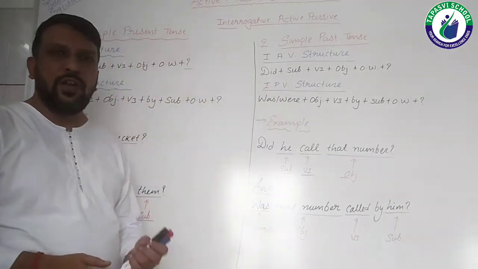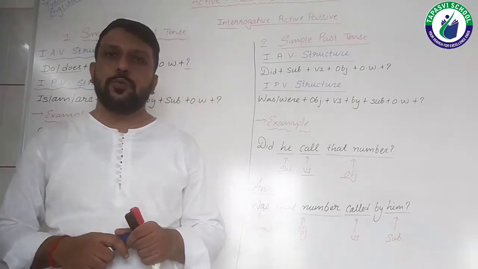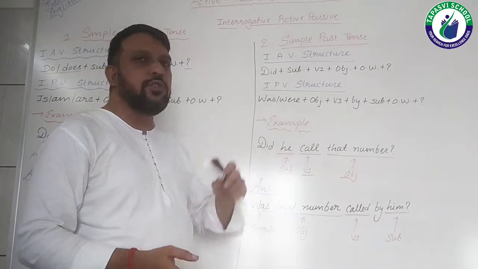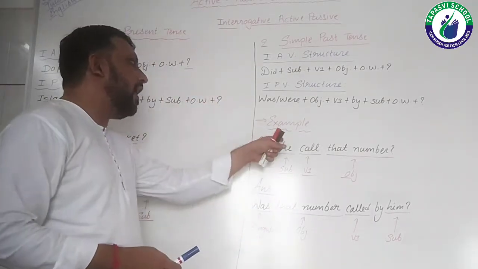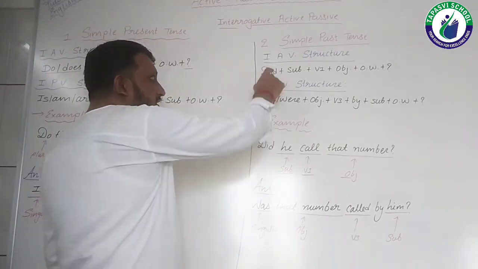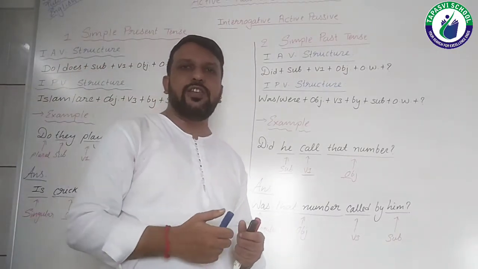As I told you, in simple present tense we used to put "is", "am", "are". Instead of this we have to use "was", "were", because it is simple past tense. Now let's see the example. See the structure and then see the example, students, so it will be easier for you.